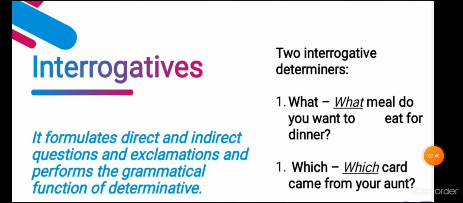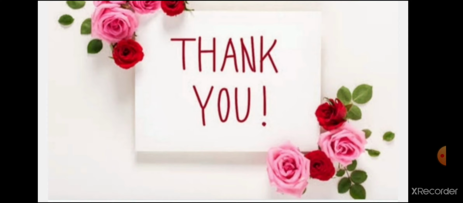Next one, students, interrogatives. Students, it formulates direct and indirect questions and exclamations and performs the grammatical function of determinative. Okay, here students, let's discuss two interrogative determiners, that is what and which. For example, students, what meal do you want to eat for dinner? Then students, we can use which as a determiner, like which card came from your aunt. Okay, students, we can use these types of determiners.